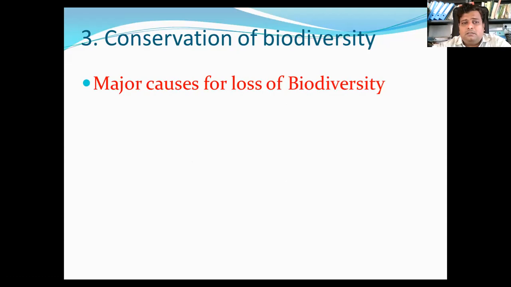Therefore, it results in loss of biodiversity, which is a global crisis nowadays. So this biodiversity has to be preserved, so as to decrease the loss of biodiversity.